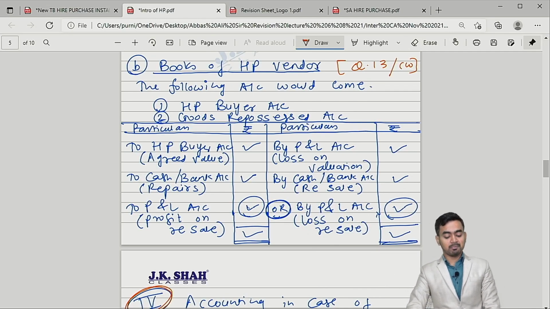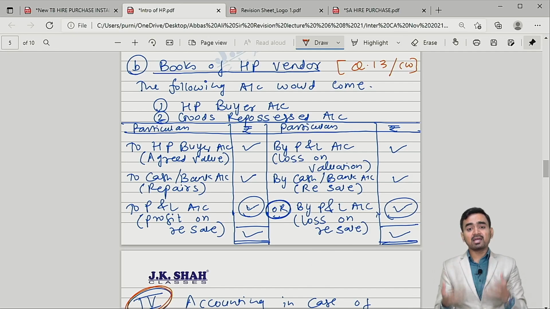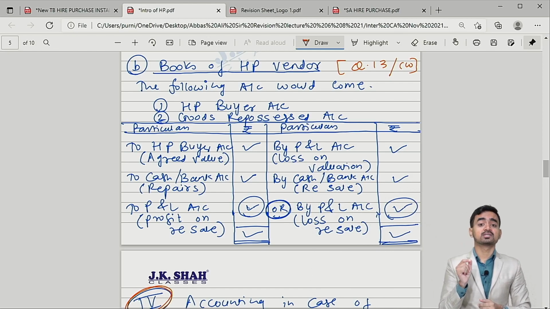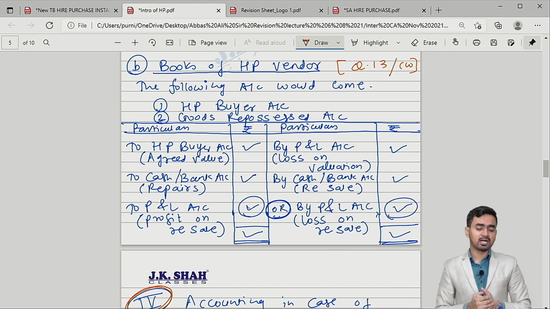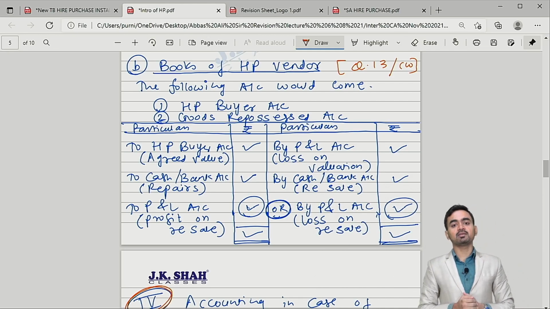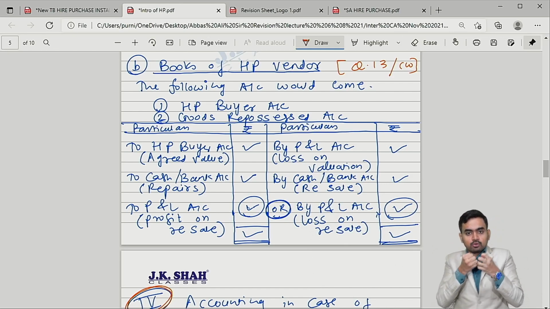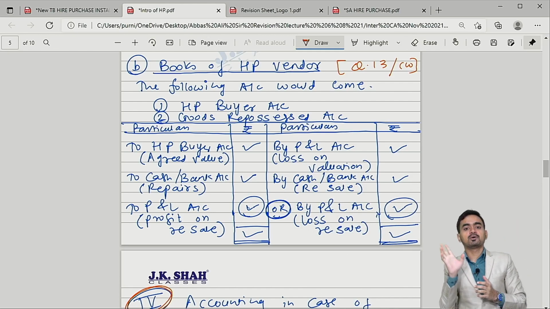Please check part B. If they ask in the exam to prepare the ledgers in case of repossession in the books of the HP vendor, prepare two ledgers. Number one is the HP buyer account, which is very simple. And number two is the goods repossessed account. Is it clear? You can see on the screen, my dear students, when you repossess the goods, the goods come to you. So on the goods account debit side, you write to hire purchase buyer.